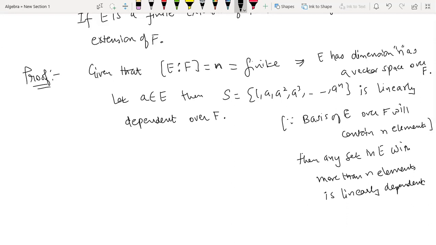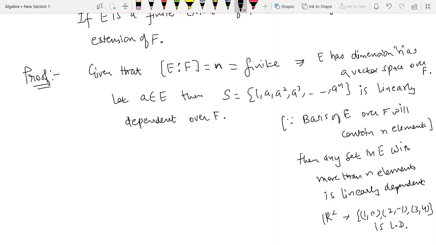Any set containing more than n elements is going to be linearly dependent. So this is the result we have. We can have an example like in R2. In R2, you give me any set, say (1, 0), (2, -1), (3, 4). Without even checking anything, I can tell you that this set is linearly dependent because it contains three vectors, while the dimension of R2 is 2. So this is the result being used here.